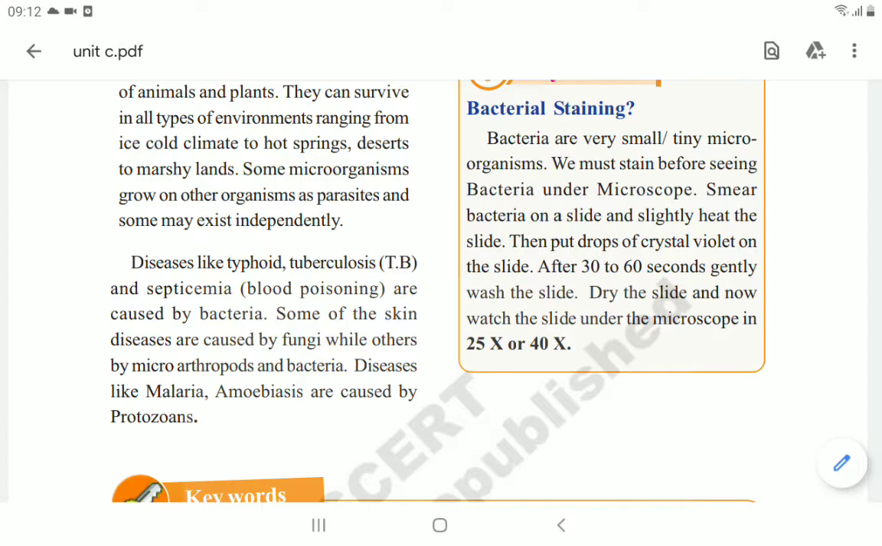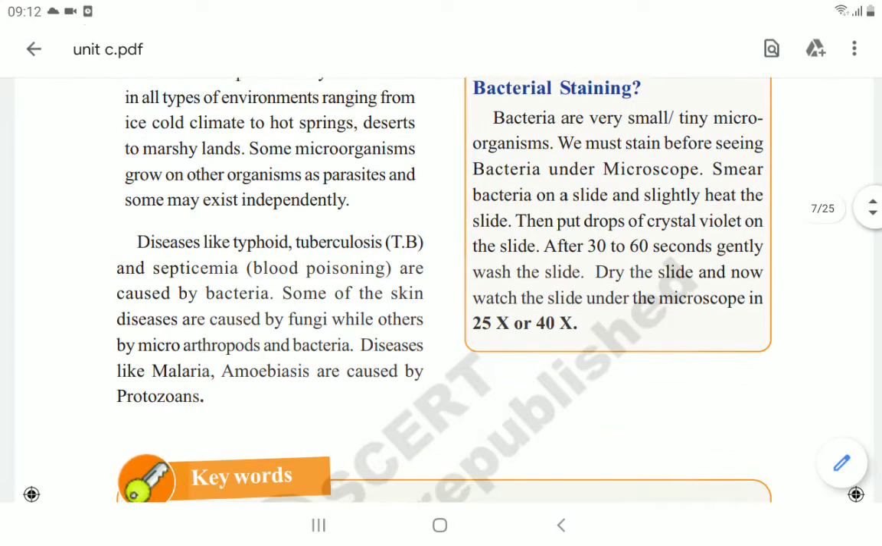Some microorganisms grow on other organisms as parasites, and some may exist independently also. So among microorganisms, some live on other organisms, and some exist independently. Diseases like typhoid, tuberculosis, and septicemia, meaning blood poisoning, are caused by bacteria. Some of the skin diseases are caused by fungi, while others by microarthropods and bacteria.